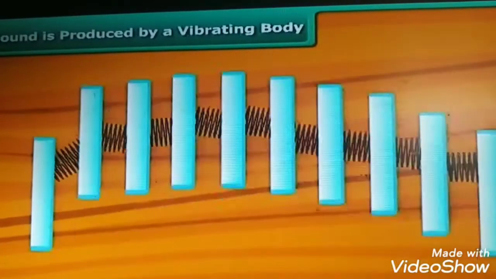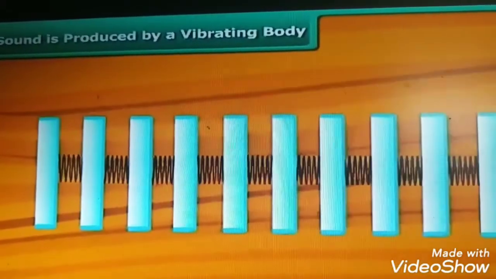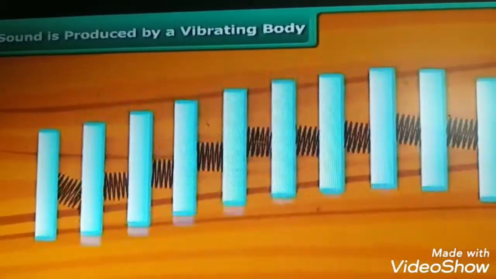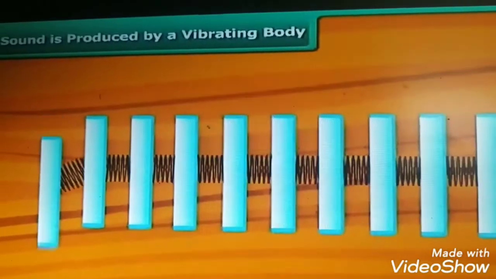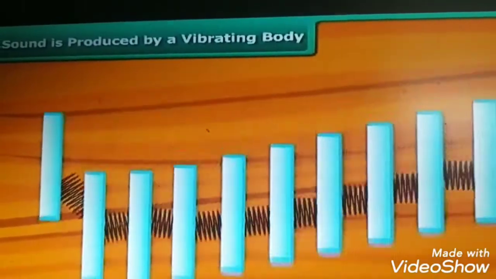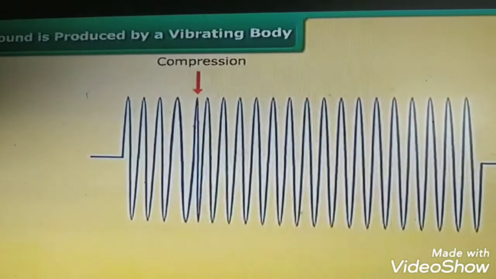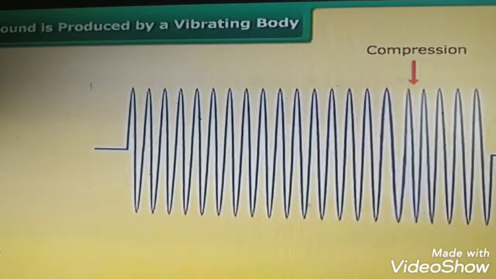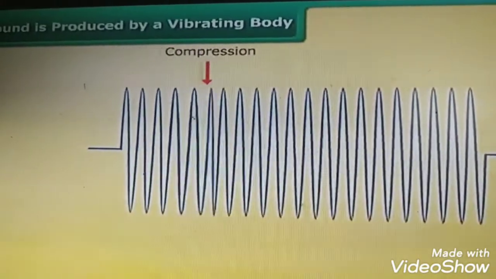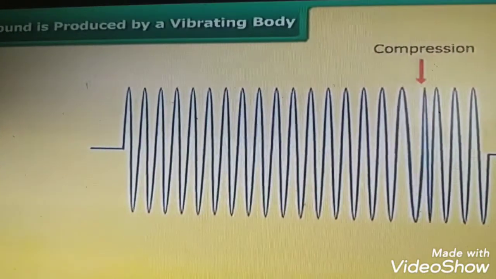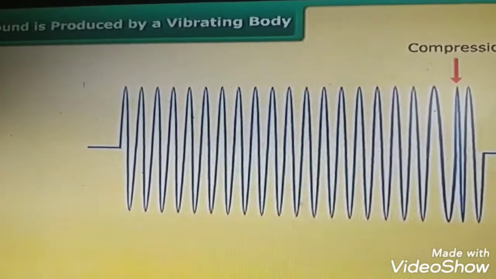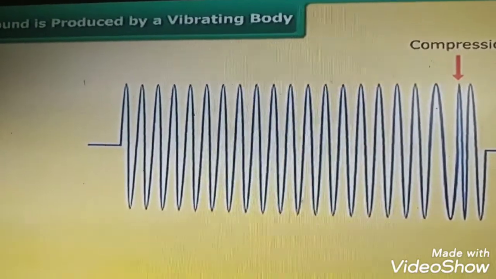Here there is an internal connection between the particles. See, these rods are indicated as particles, but they are connected with one substance. That substance is called the medium. Here you can see the compression. When the first one is touched, the next particle automatically gets vibrated.